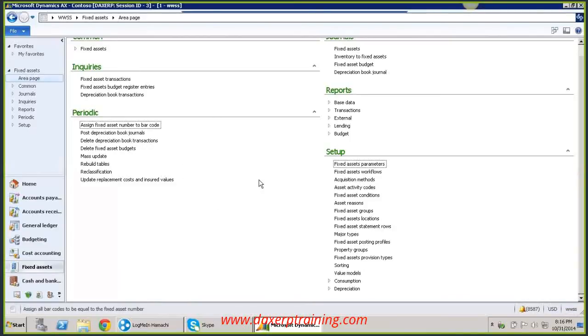Okay. So for every batch, we are going to create one new company, and basing on that company, we are going to create new data, and then we start building our master data. And after building master data, we are going to build up the business transactions in our company. So the first step is to create a company.